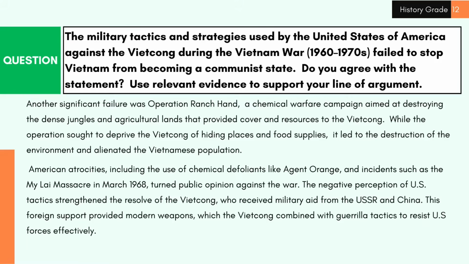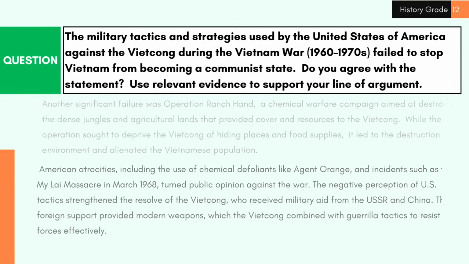American atrocities, including the use of chemical defoliants like Agent Orange, and incidents such as the My Lai massacre in March 1968, turned public opinion against the war. The negative perception of the United States tactics strengthened the resolve of the Vietcong, who received military aid from the USSR and China. This foreign support provided modern weapons, which the Vietcong combined with guerrilla tactics to resist American forces